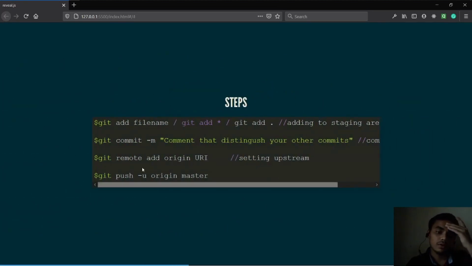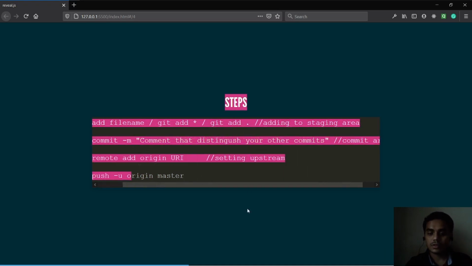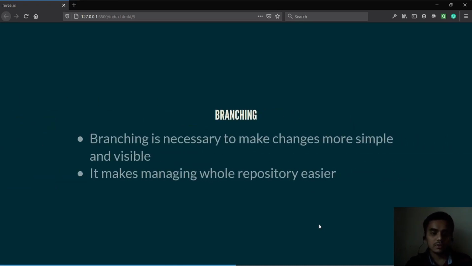So these are basically the commands that we use: git add file name, git commit -m. Commit is done with a message, so that you know what changes you made. Now remote add origin URI, we did all of this, right? Now let's see what's next.